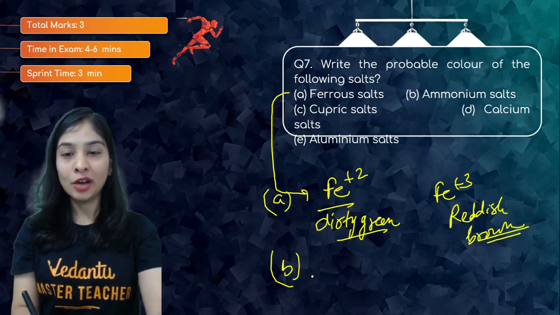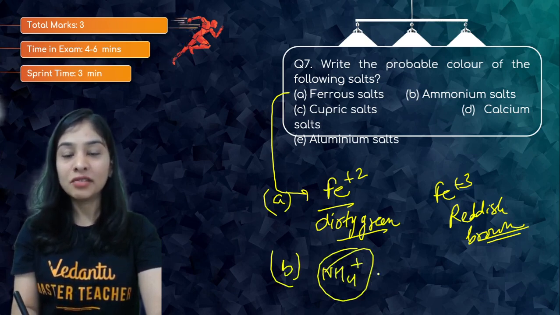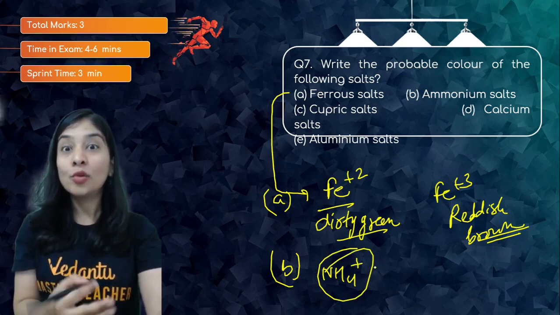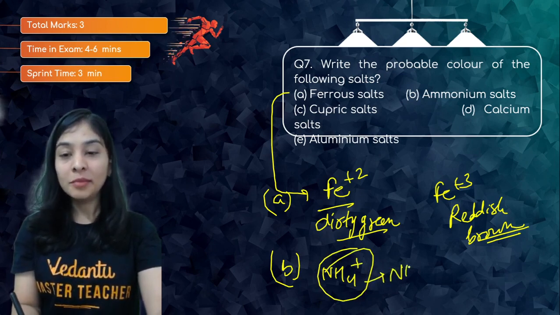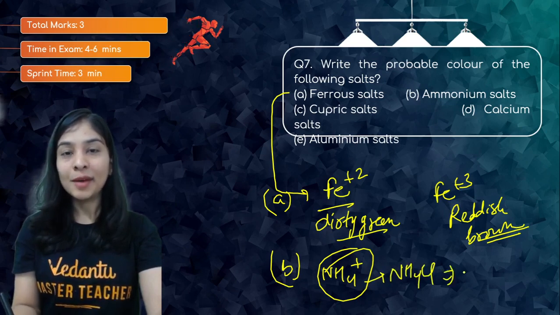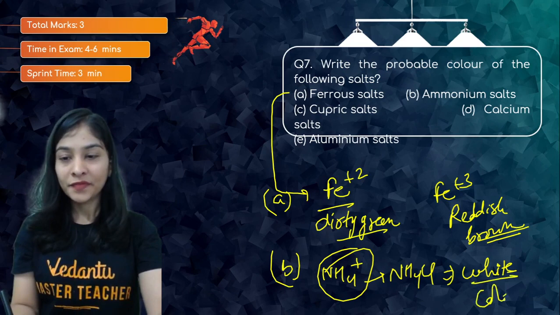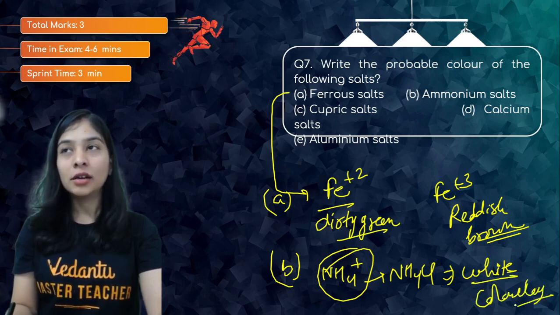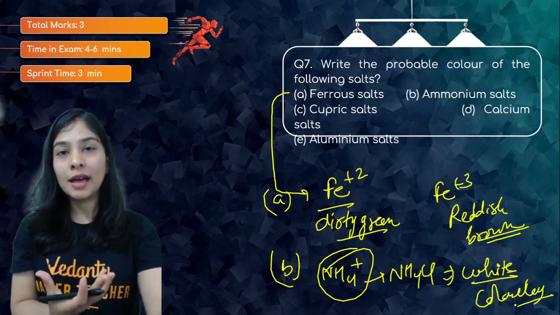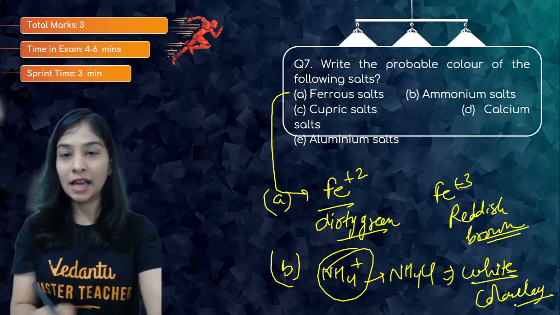Let's move to part B. That's my ammonium salt, NH4 positive. Ammonium hydroxide is not a salt, that's a base. Ammonium chloride, suppose, or ammonium nitrate, suppose. These are white salts, you can also say colorless, because ammonium and also main group element cations are colorless.